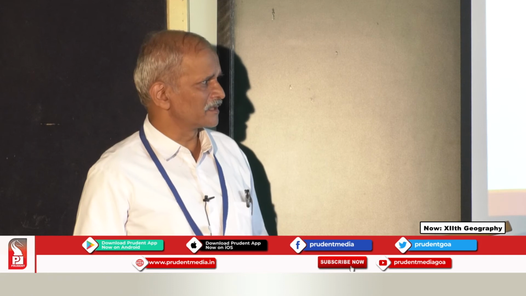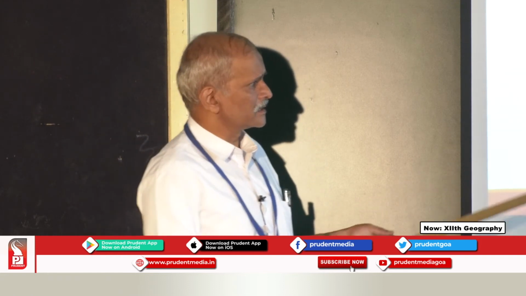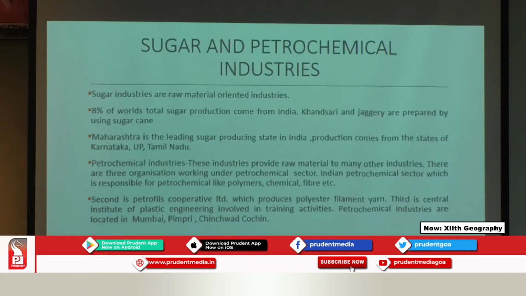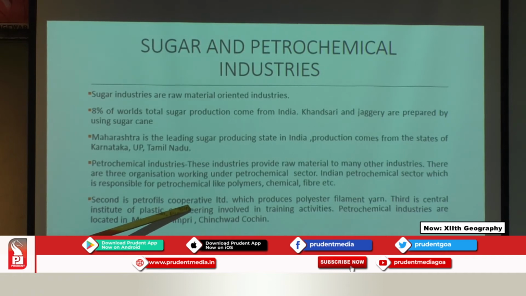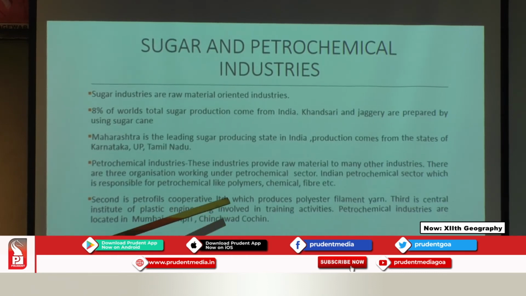will be used for different sectors, and there are 3 industrial sectors divided here. Which are the three industrial sectors? The three organizations working under the petrochemical sector are, first, Indian Petrochemicals, which is responsible for petrochemicals like polymer, chemical and fiber. That's why this industry is very important to almost all industries, because they supply polymers, chemicals and fibers. Second is Petrofils Cooperative Limited, which produces polyester filament yarn. And the third is the Central Institute of Plastic Engineering, involved in training activities.